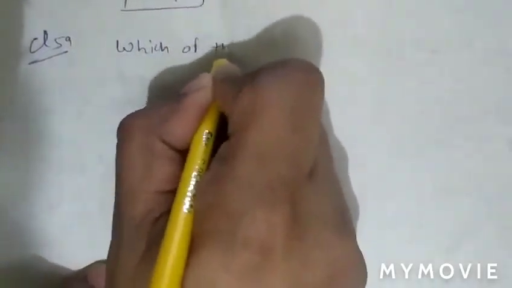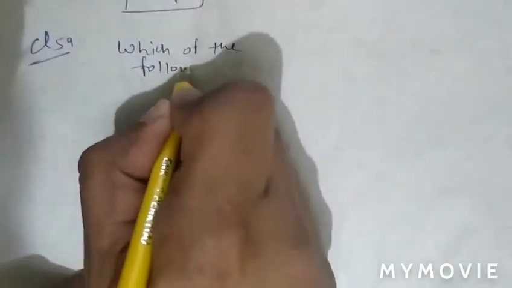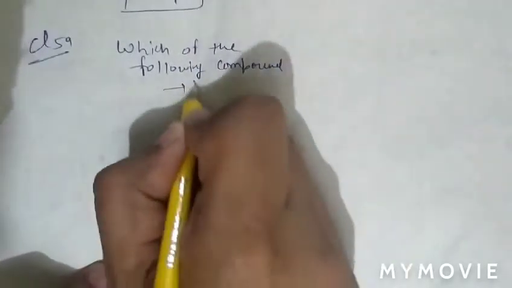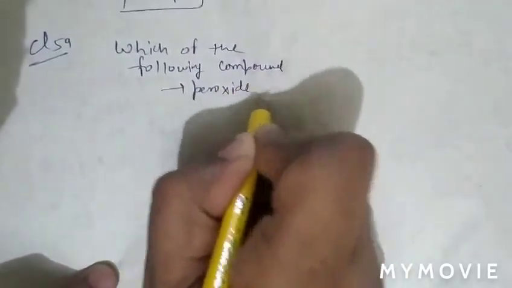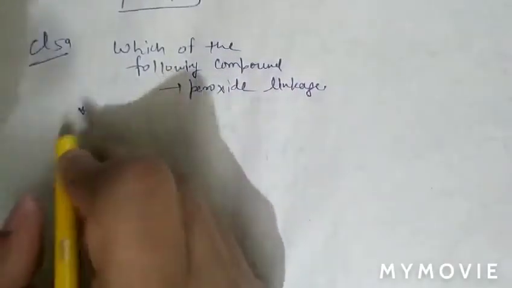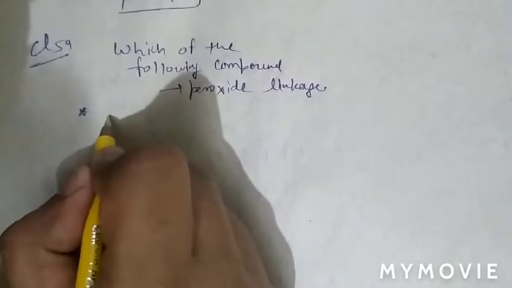Question number 59 is about which of the following compounds has a peroxide linkage? The question given here contains incorrect options.